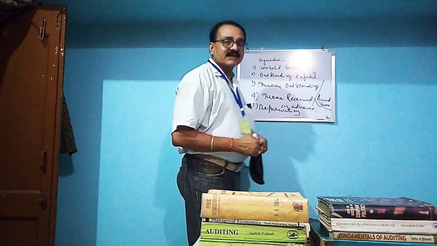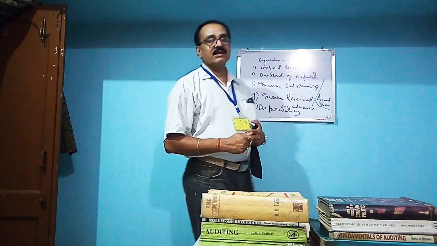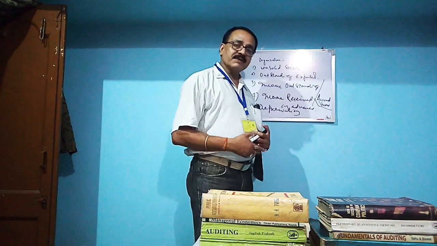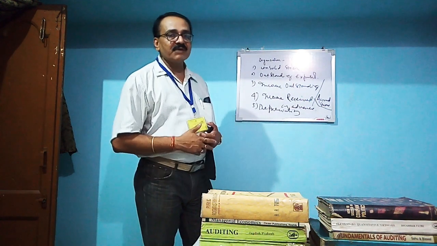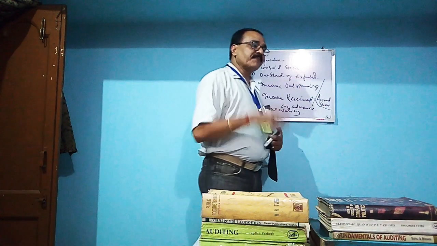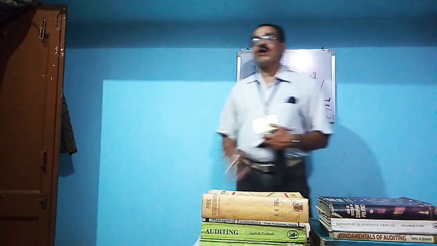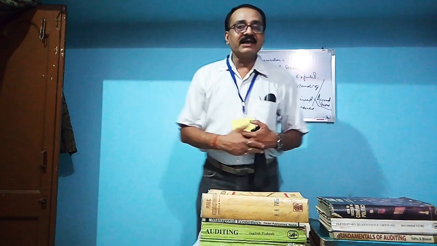In my last interaction, I elaborated almost all the things and compared amortization, depletion and depreciation. After wear and tear and use of the resources, the book value of the resources will decrease, or is bound to decrease.